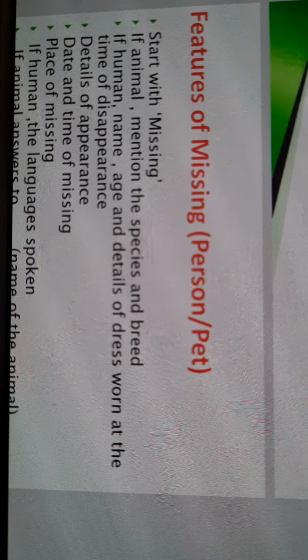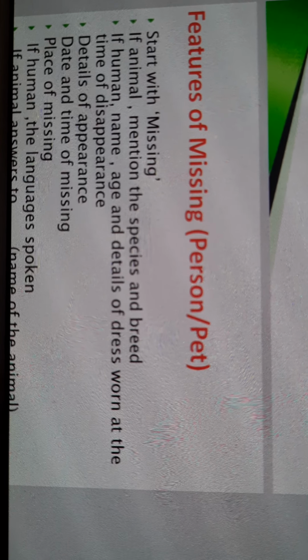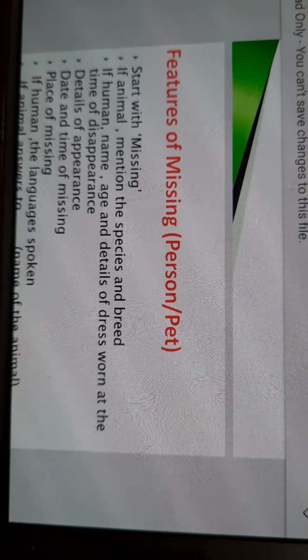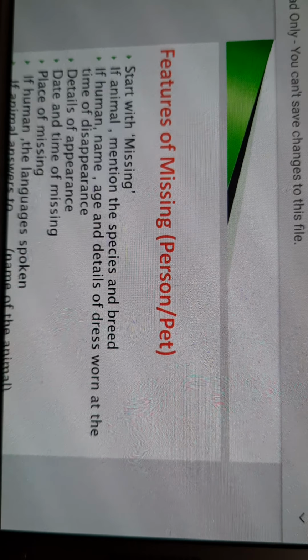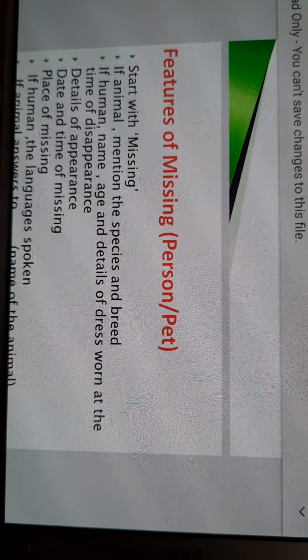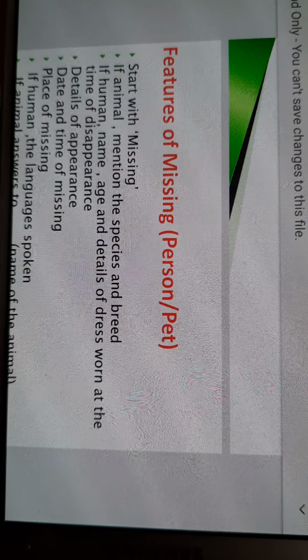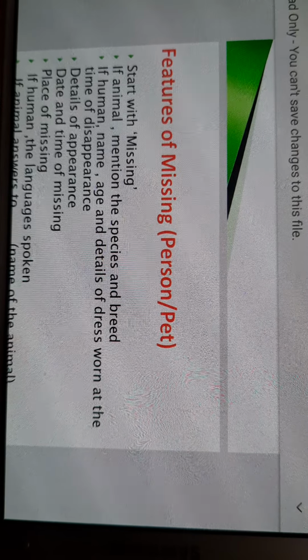If animal, mention the species and breed. If any animal is missing, then we have to describe its species or its breed. If human, name, age, and details of dress worn at the time of disappearance.